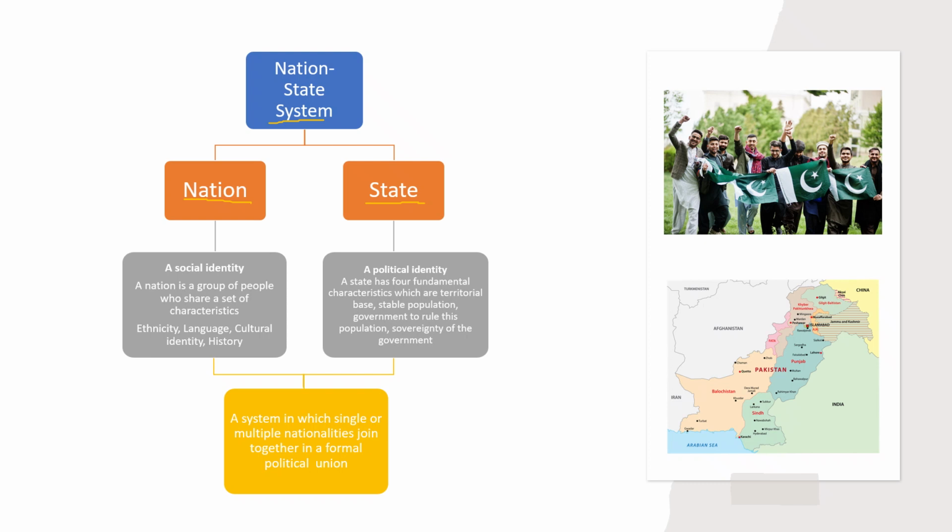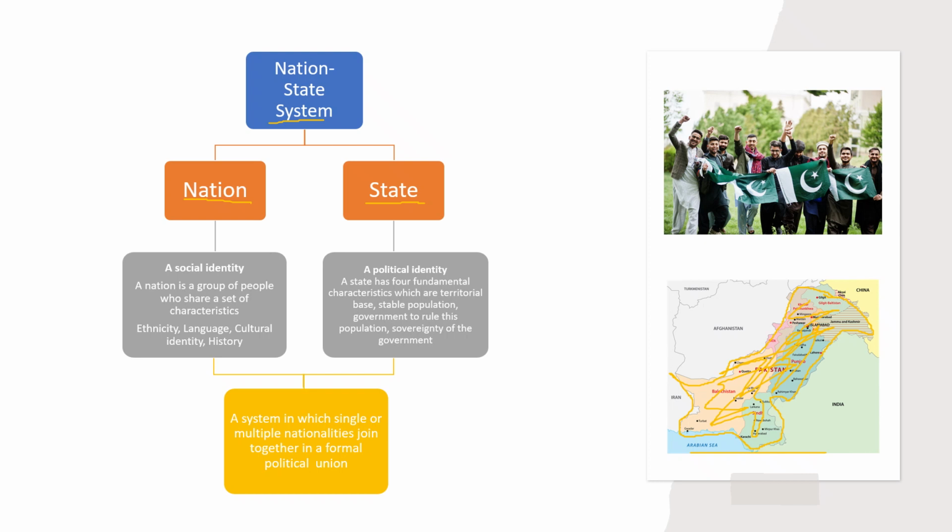For example, Pakistan. Here I have attached a map of Pakistan. This is the territory of Pakistan, students, and these are the borders of Pakistan, defined borders. And inside these borders, the territory belongs to the Pakistan state. Inside the borders, the people of Pakistan live. These people are the population of Pakistan, and there is definitely a government to rule this population, and the government is sovereign inside and outside the territory also. So this is the difference between nation and state.